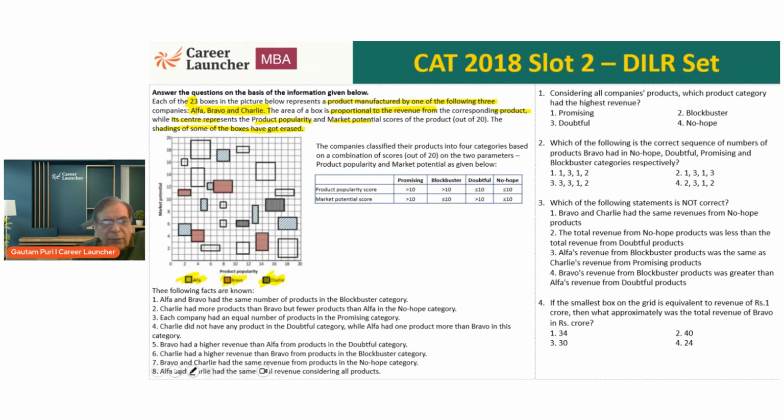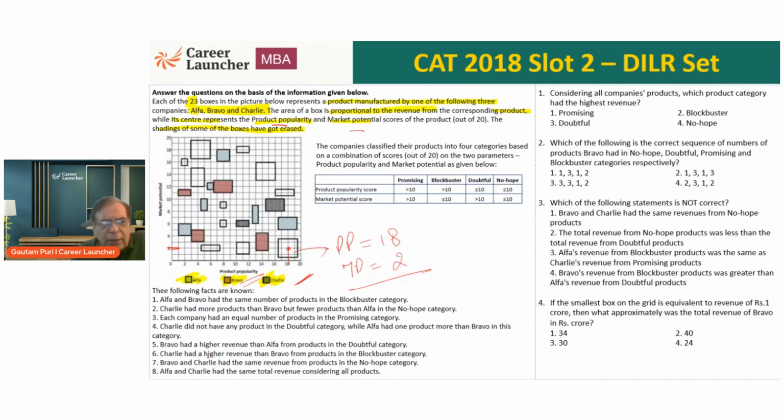So what does it say? The center of the box represents 2 things. One is called product popularity and the other market potential. The x-axis is the product popularity. So if I look at this particular box here, or let me take a slightly bigger box here, let me say this one, the center of the box is this point. Go down. So for this particular box, the product popularity score, which is the x-axis, is equal to 80, while for this particular box, the market potential score is 2. Okay, so we understand the graph so far.